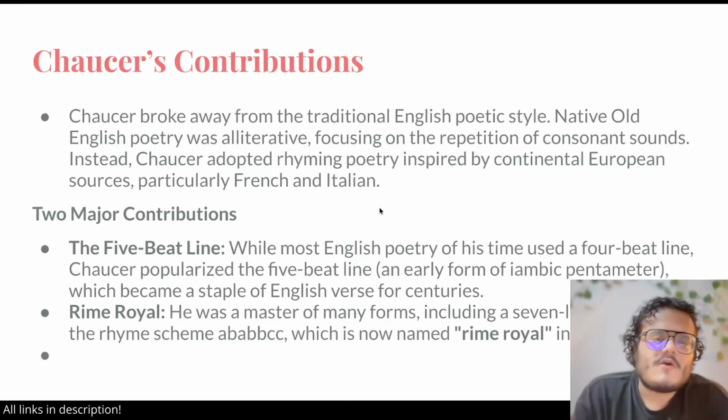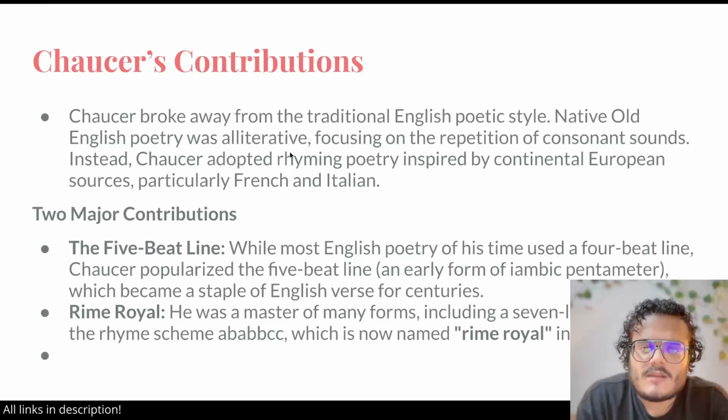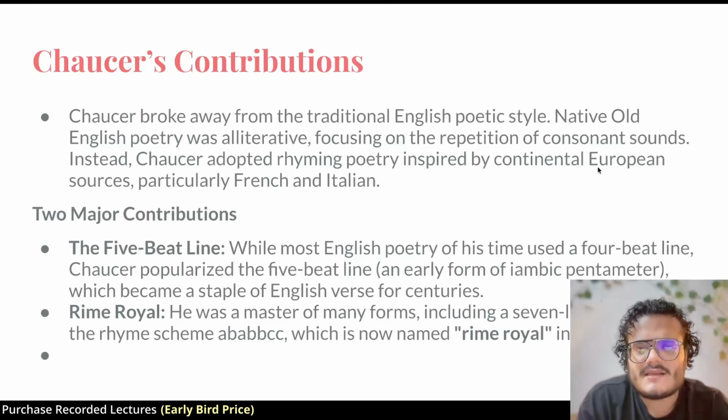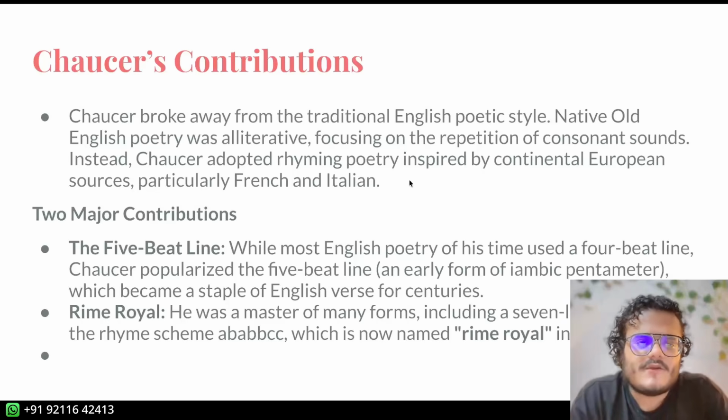Now, what did Chaucer contribute to the English language or English literature? Well, he broke away from the alliterative style which I talked about, which focused on repetition of consonant sounds, right? This was the inheritance of Old English literature. And he adopted instead the rhyming poetry which was inspired by continental Europe, so Italy, France and other countries. England is on an island and there is a continent which is connected, right? So that's continental Europe.